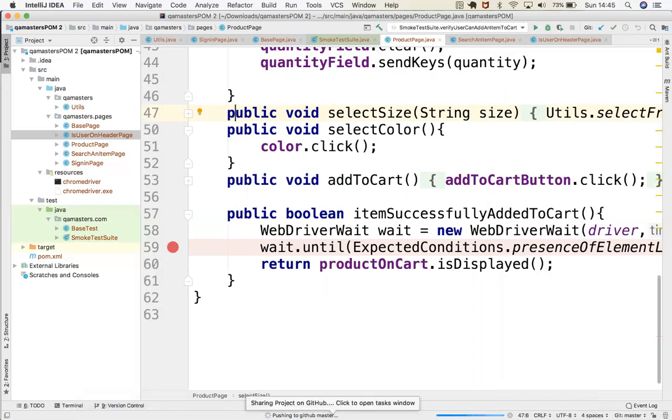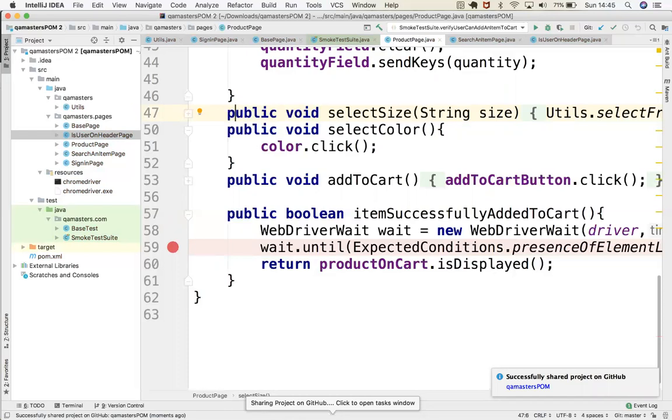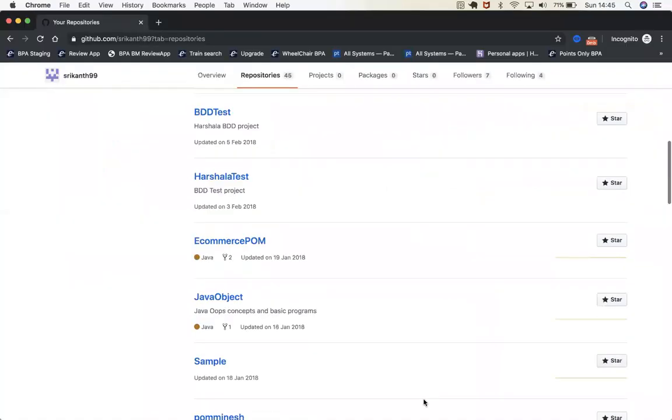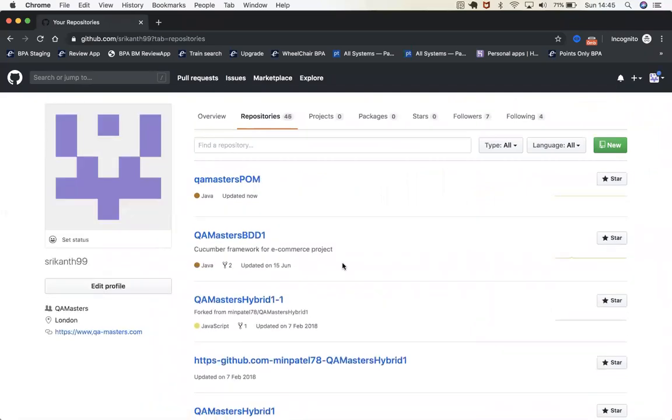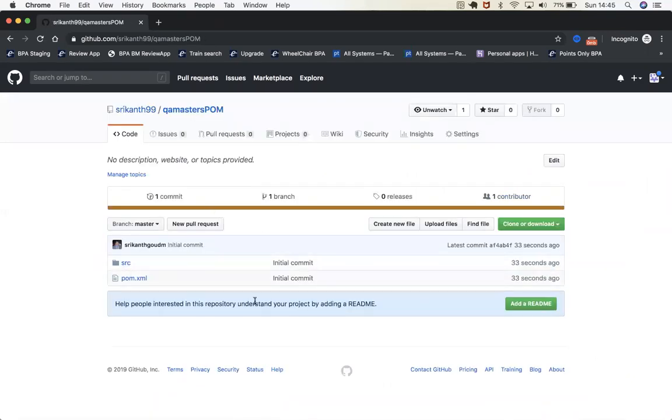Whatever code you have on your local machine, it's creating a tunnel to that particular GitHub repository account, because you gave your GitHub username and password. In that account, it will create this repository. If you refresh, can you see this one now? Yeah. Updated just now. Can you see now?